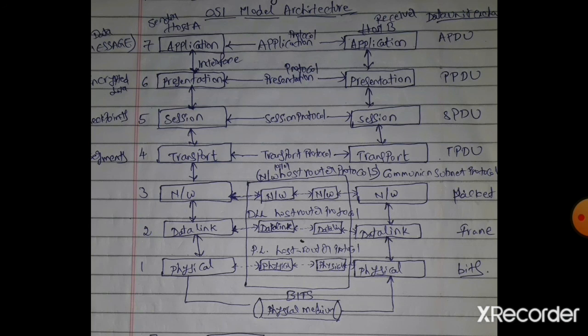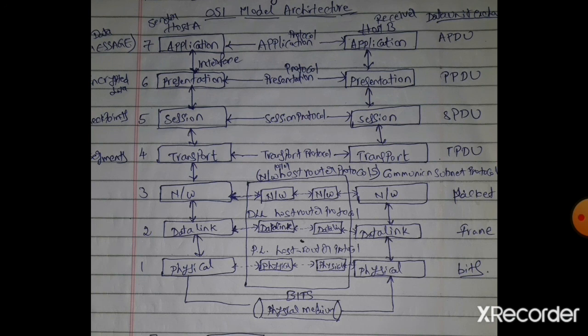This can be achieved by error detection, for which we have several methods, and again by error correction, for which we have the Hamming code method. For error detection we have checksum, parity check, and cyclic redundancy check. These are the different methods for error detection, and the Hamming code is for error correction.